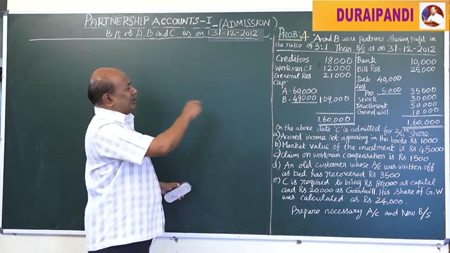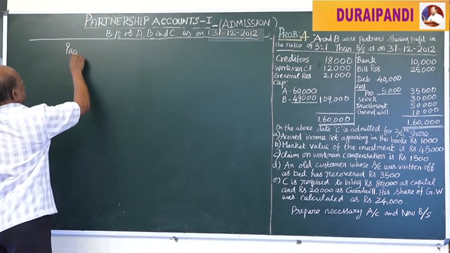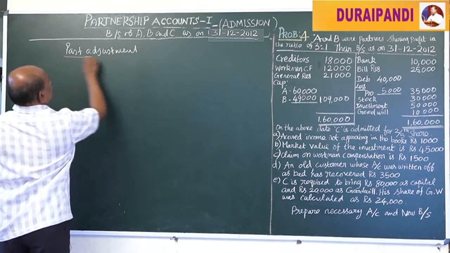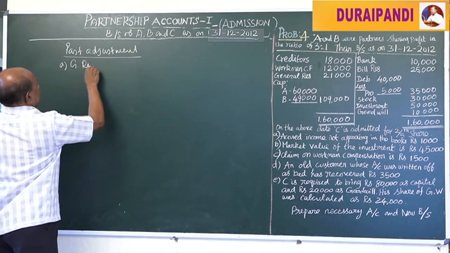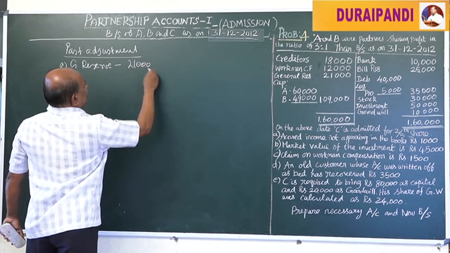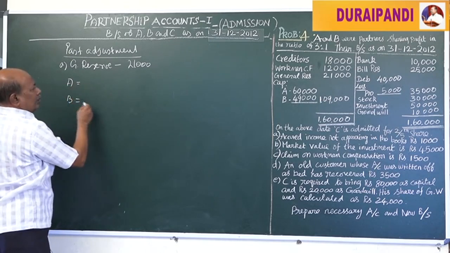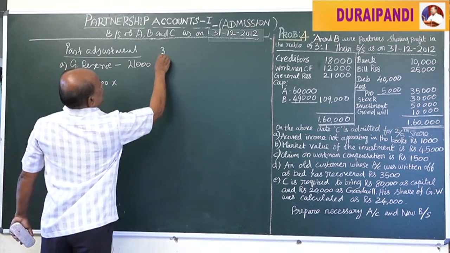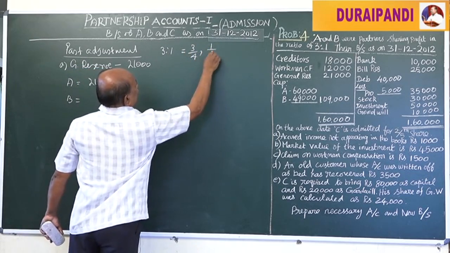First, we have to work out the calculation of past adjustment. First one is general reserve. General reserve rupees 21,000 is shared by A and B, the old partners, in their old ratio 3:1, that is 3/4 and 1/4.